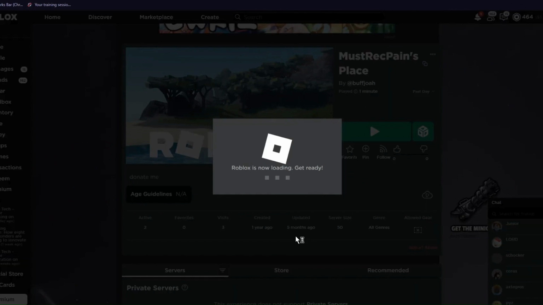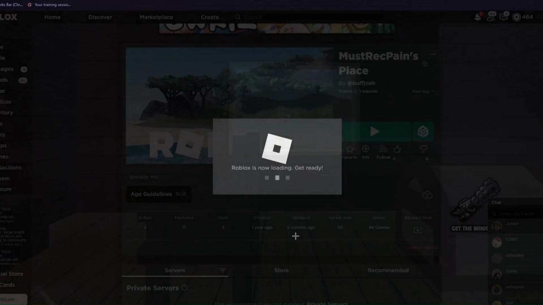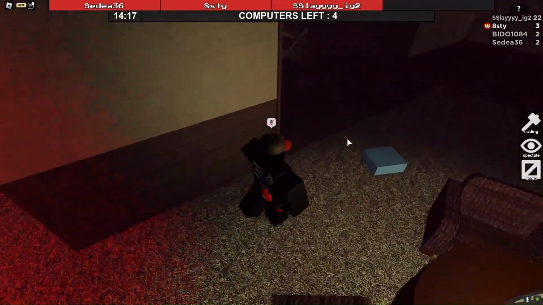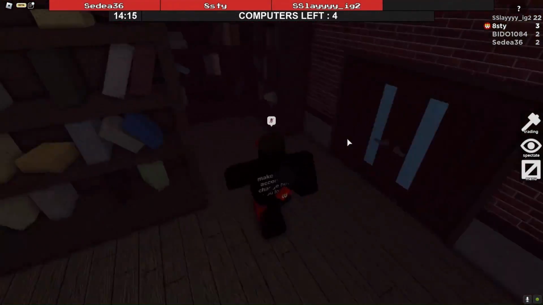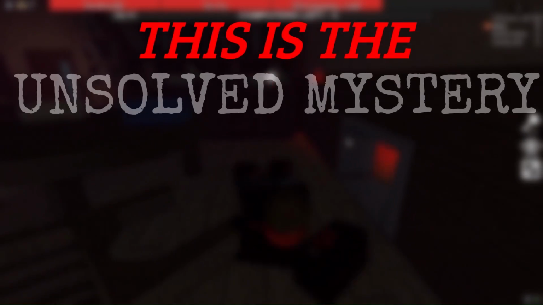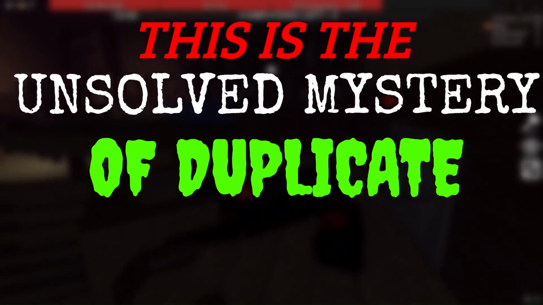Now imagine logging into Roblox and playing your favorite game, and turning around and seeing yourself. But it's not you. It has the same username as you. No exploits, no glitches, it is straight up you. How is this possible? This is the unsolved mystery of duplicate Roblox accounts.